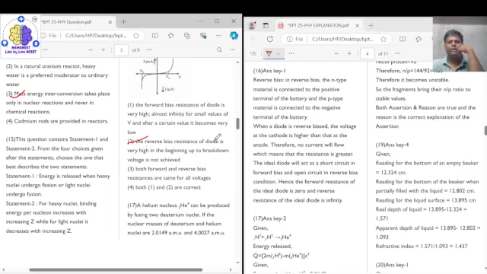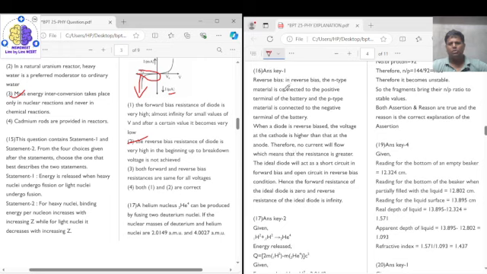That is, in the reverse bias, the resistance of the diode is very high. We can see that up to the breakdown, the resistance is very high and the current is very low, because here we have current in microamperes. And then after the breakdown, the current abruptly increases to a maximum value. So in the reverse bias, the resistance of the diode is very high in the beginning, until the breakdown voltage is achieved.